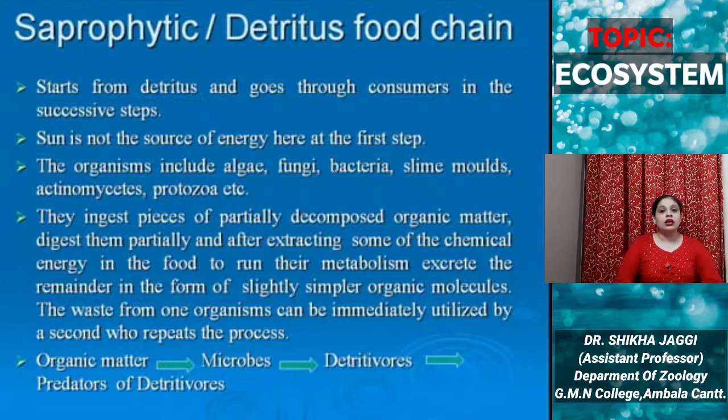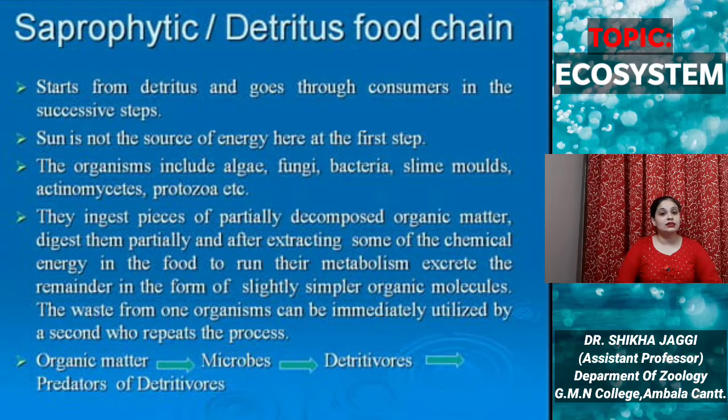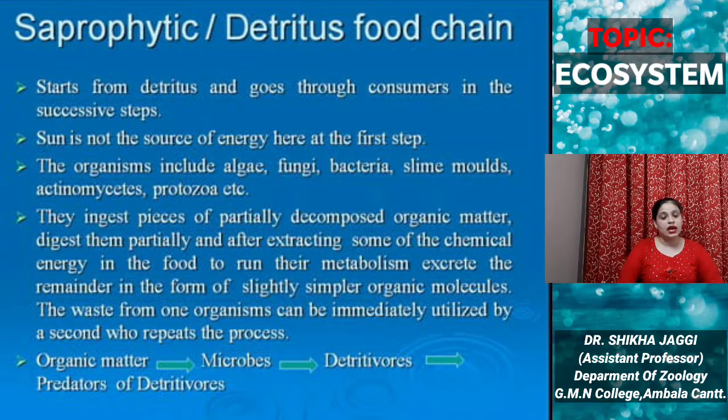Next, the saprophytic or detritus food chain. As the term suggests, this food chain starts from detritus and goes through consumers in the successive trophic levels. Here, the sun is not the source of energy at the first step.